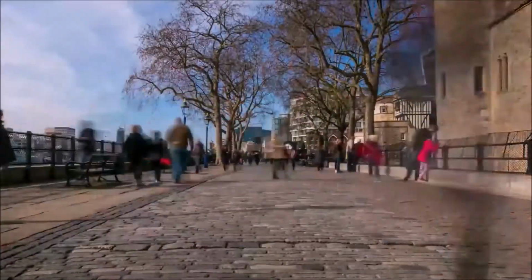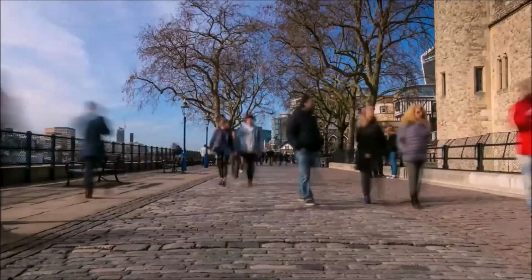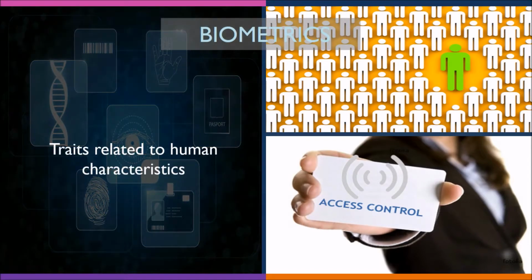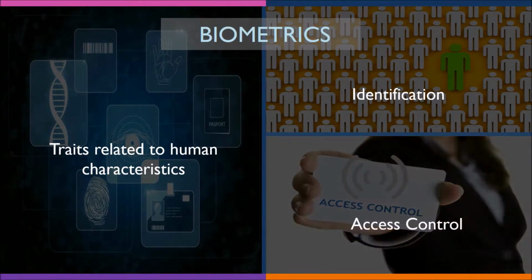From our ear to our toes, there are many body parts that make us uniquely special, and all of them are characters used for biometric authentication. Biometric refers to metrics related to human characteristics. Biometric authentication is used in computer science as a form of identification and access control. It is also used to identify individuals in groups that are under surveillance.